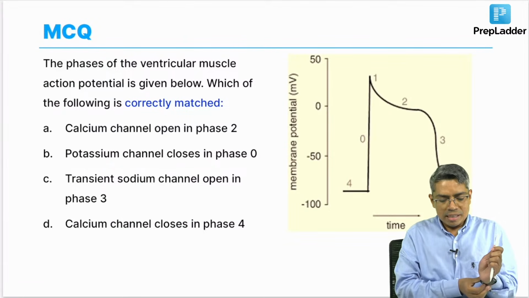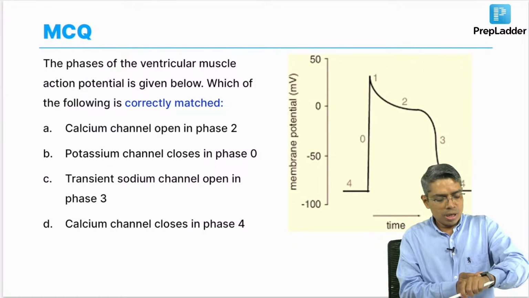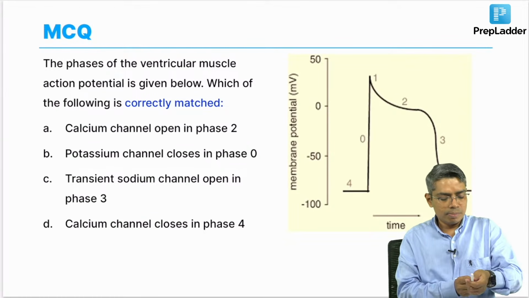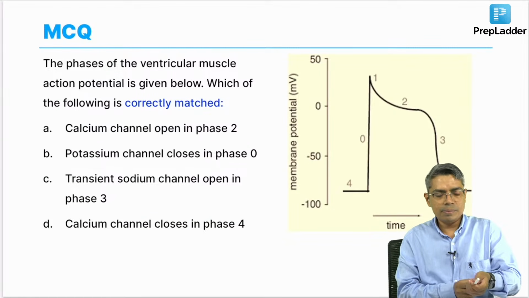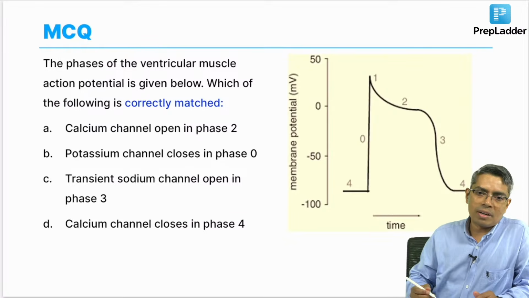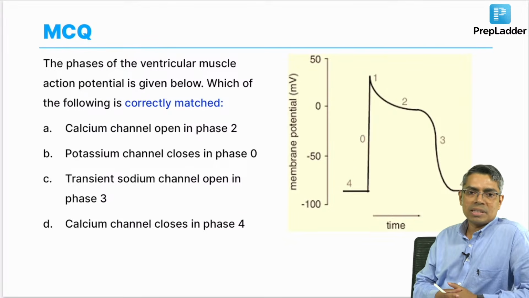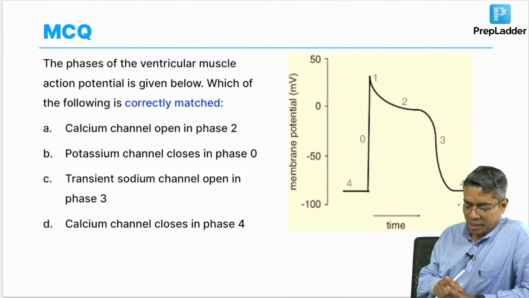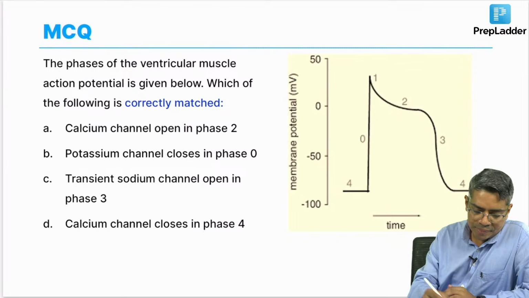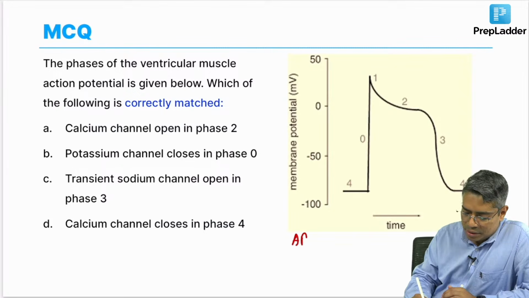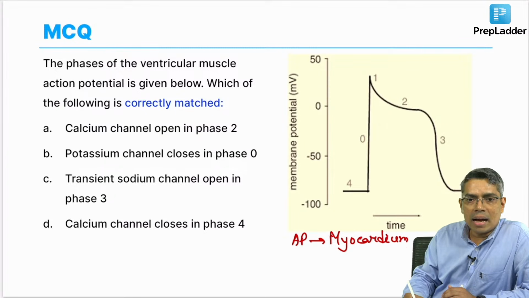This is a very easy question, everybody should answer this question. This is from the cardiovascular system, and if there is one image you have to read from the cardiovascular system, it is the ventricular muscle action potential or the Purkinje fiber action potential. So this is the action potential of the myocardium, or the action potential of Purkinje fiber.